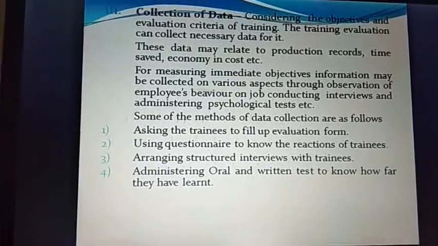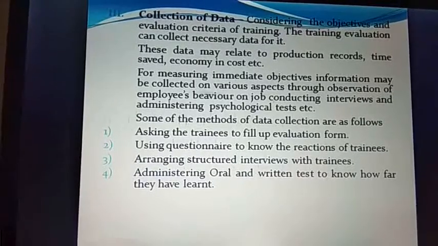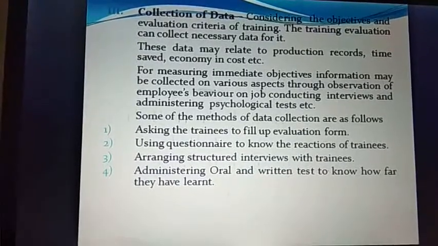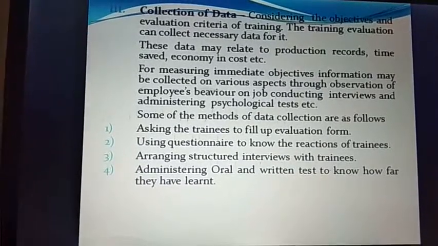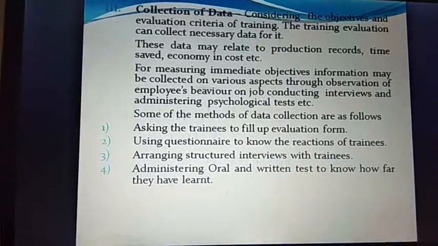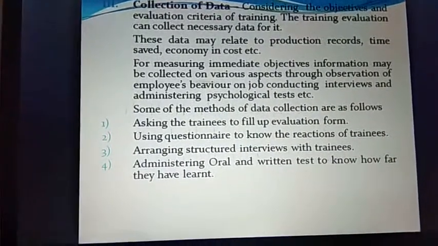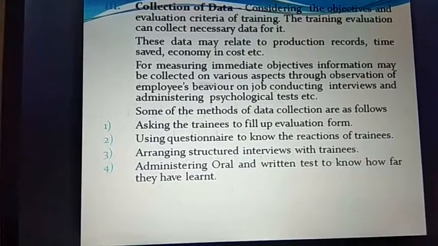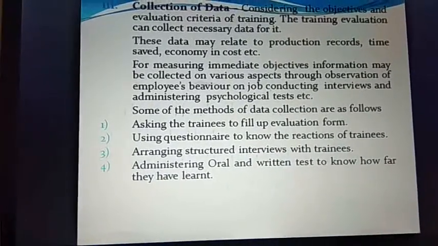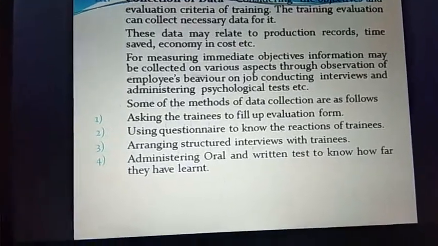Then for measuring immediate objectives, information may be collected in various ways, through observation of the employees' behavior. Obviously, that is the easiest method to do so. You observe the behavior of the employees. However, it is not applicable to every kind of employee, but let's say in a lower management or middle management cadre of people, this is obvious. The training will be reflected through their behavior pattern in their work setting.